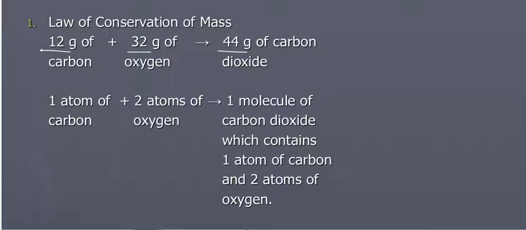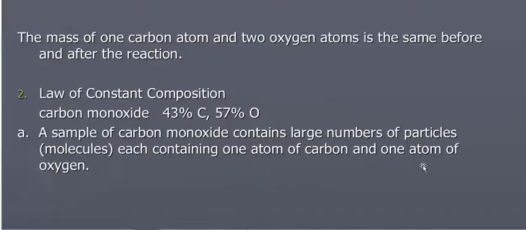Now 12 grams of carbon, if you look on the periodic table, is actually 1 atom of carbon. And 32 grams of oxygen is actually 2 atoms of oxygen. And when you put 1 atom of carbon and 2 atoms of oxygen together, you get 1 molecule of carbon dioxide, CO2. And the mass of 1 carbon and 2 oxygen atoms is the same before and after the reaction.